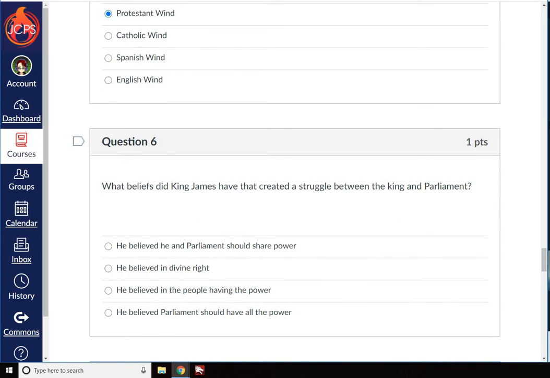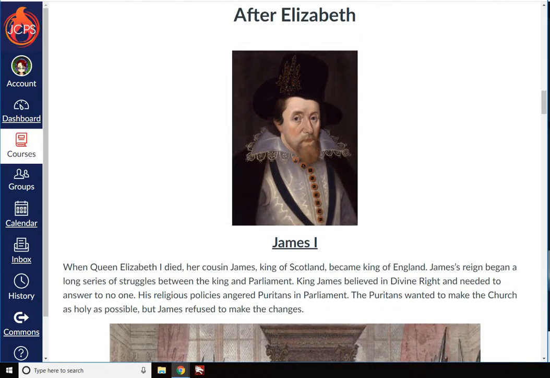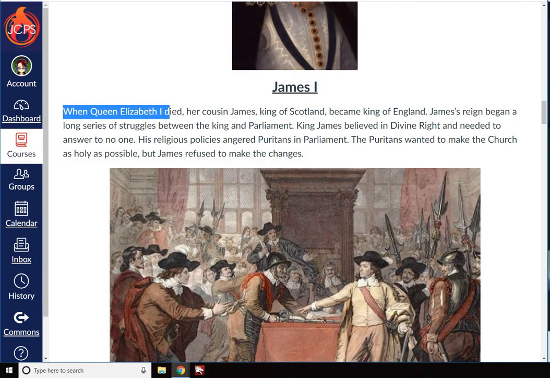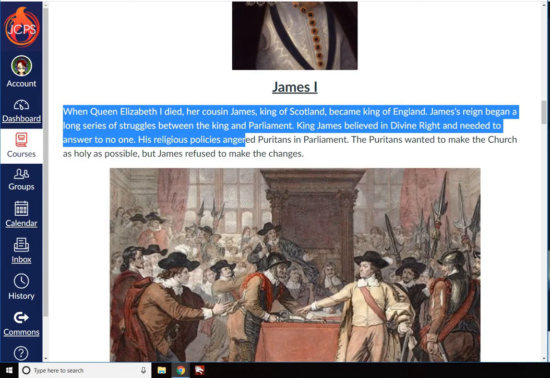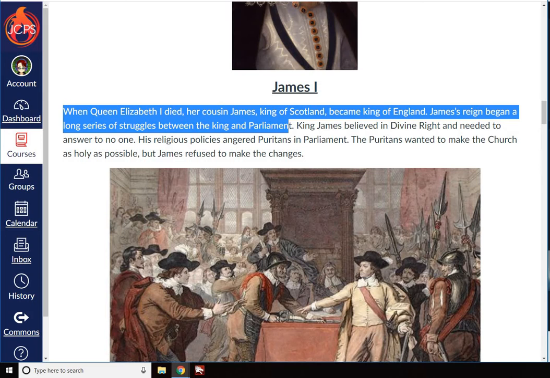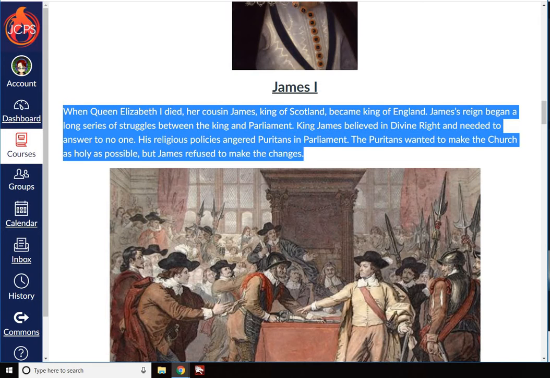What beliefs did King James have that created a struggle between the king and Parliament? All right, after Elizabeth, James I. When Queen Elizabeth I died, her cousin James, King of Scotland, became King of England. James's reign began a long series of struggles between the king and Parliament. King James believed in divine right and needed to answer to no one. His religious policies angered Puritans in Parliament. The Puritans wanted to make the church as holy as possible, but James refused to make the changes.